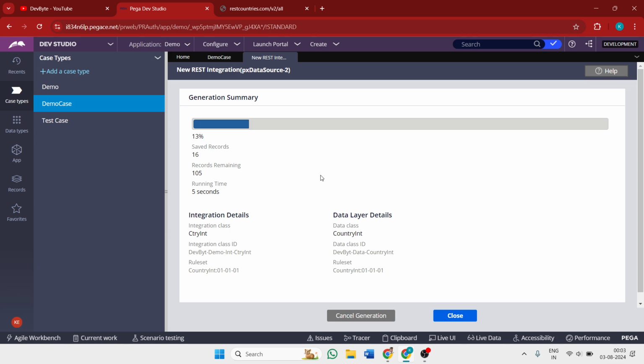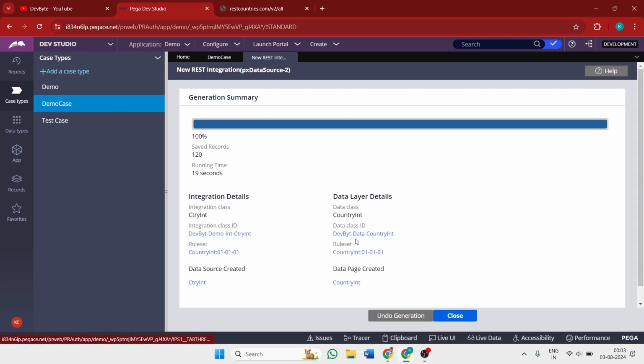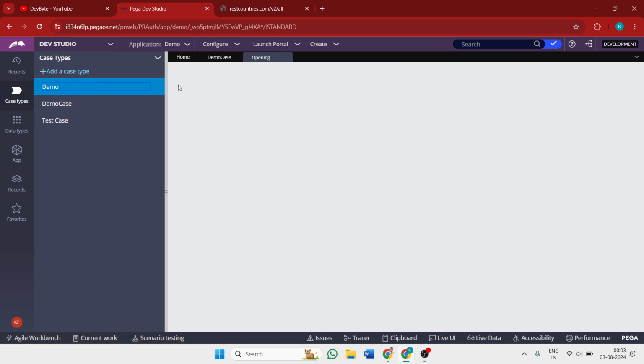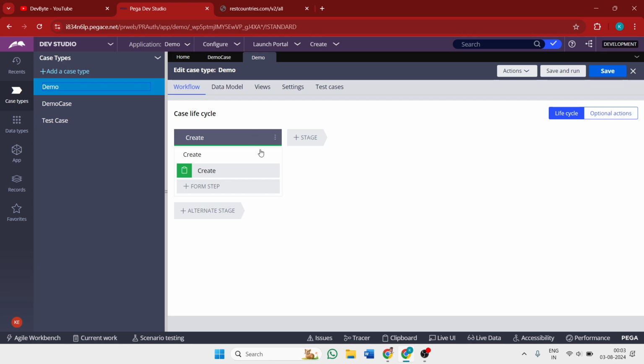Now the REST integration is being created. The integration class is ctrint, and the data class is country int. We need to call this data class. Now it's successfully created. We close it and do the demo.